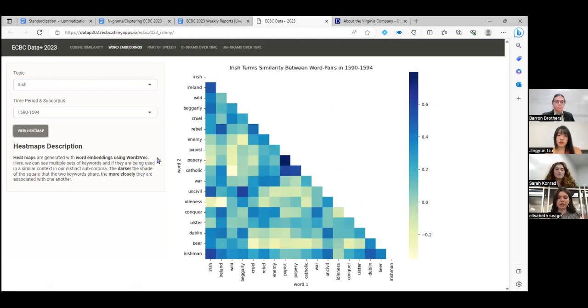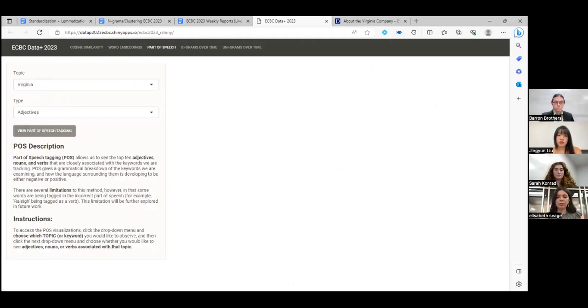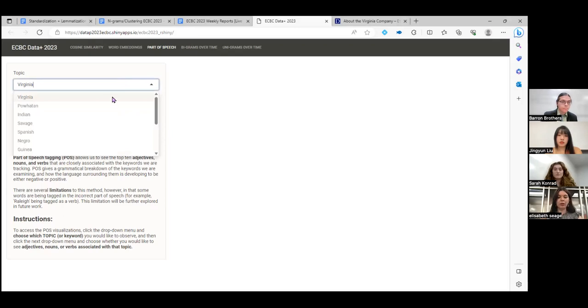Part of speech association tracks the top 10 adjectives, nouns, and verbs for each keyword. This gives a much more grammatical outlook, and we can see how the descriptions surrounding certain keywords directly change, or when certain words start to become more associated with keywords. For example, we can see that after the period 1590 to 1599, wild starts to become highly associated with the Irish.